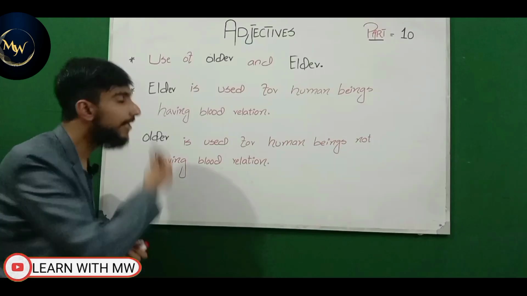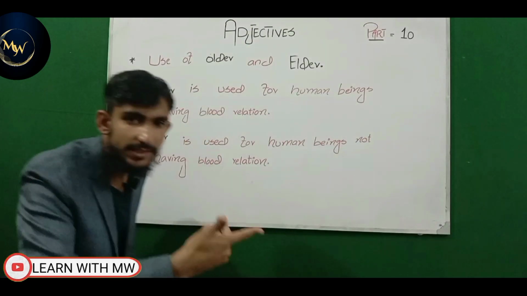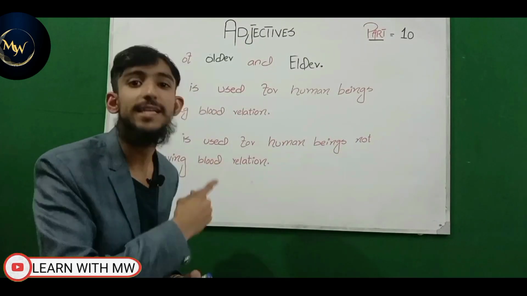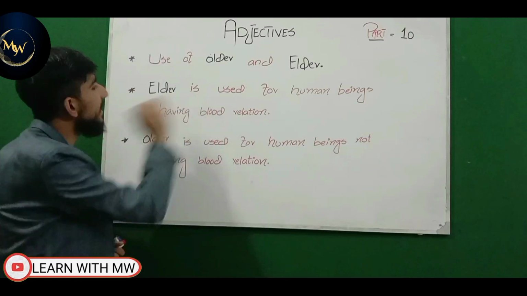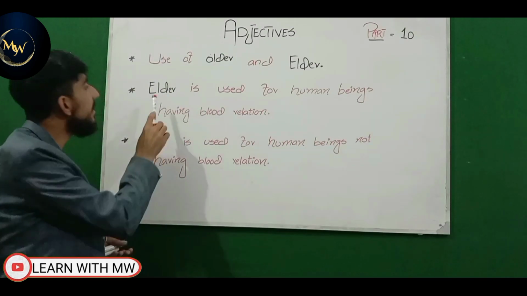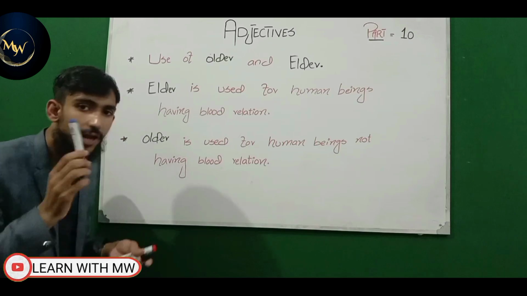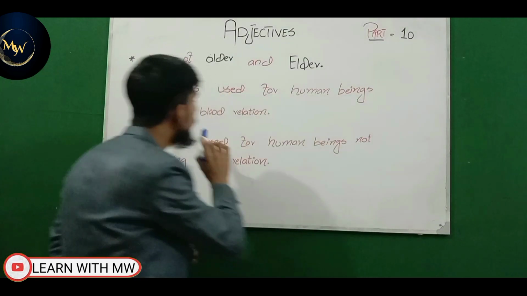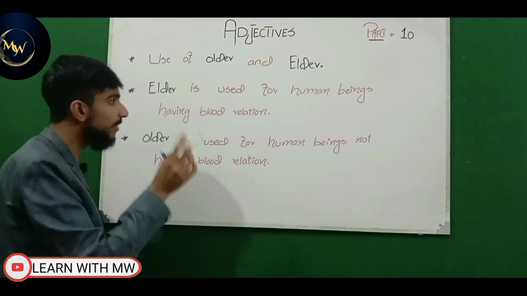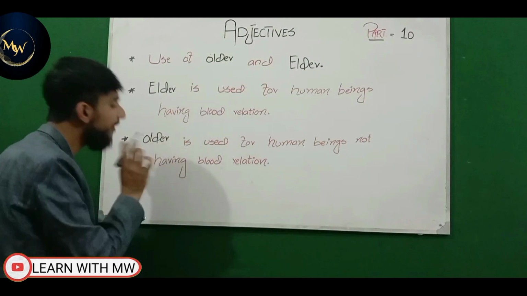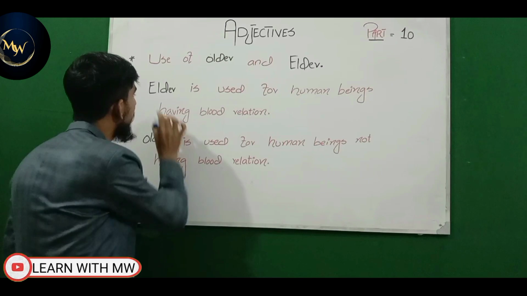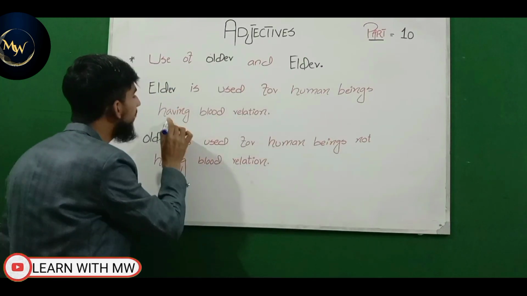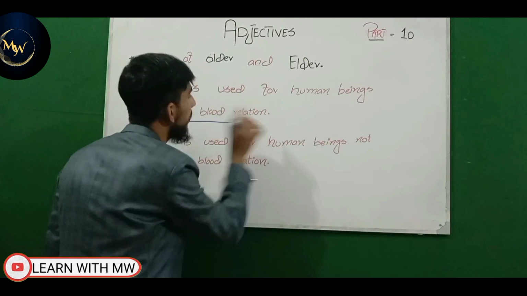This is the basic concept. In the upcoming slides, we will learn the advanced concept as well. So look at the basic slide. The native writers have written in their books that elder is used for human beings having a blood relation. It's a very important slide, so note it down in your notebook. Elder is used for human beings having a blood relation.